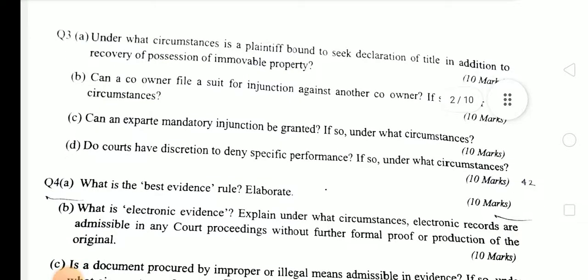Next question. Under what circumstances is a plaintiff bound to seek declaration of the title in addition to the recovery of possession of immovable property? Can a co-owner file a suit for injunction against another co-owner? If so, under what circumstances? Can an ex parte mandatory injunction be granted? If so, under what circumstances? Do courts have discretion to deny specific performance? If so, under what circumstances?